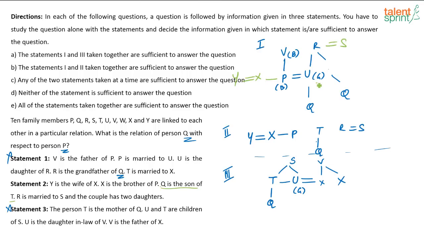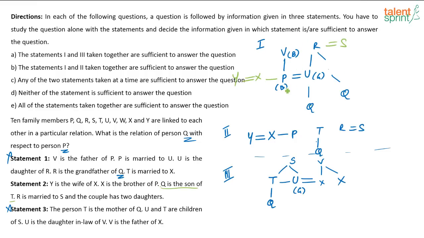So if T is the father of Q, might be their son is Q, correct? Or, sorry, just a second. Okay, let me just write down the gender so that there is no confusion. I should not miss out on writing the genders.